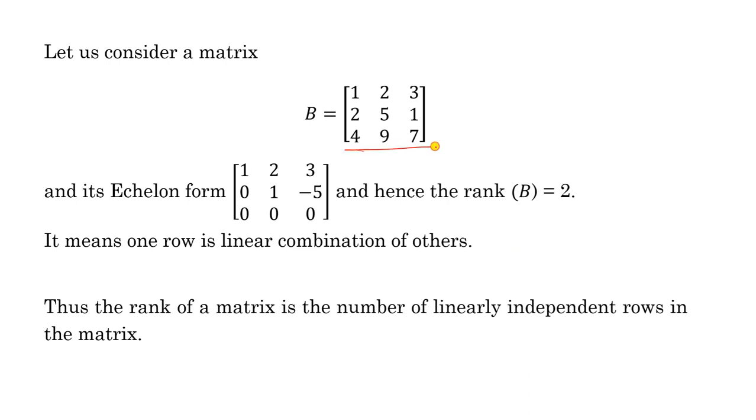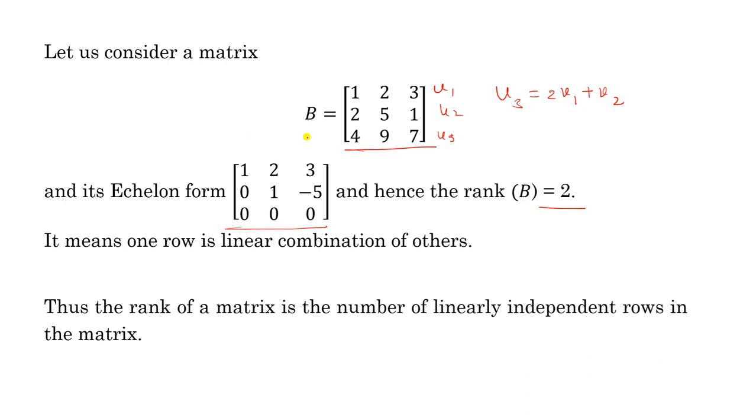Look at this other matrix. Its rank is 2. So suppose this is V1, V2, V3. Its rank is 2. It means the third row can be written as a linear combination of these two. How can we write V3? If you look at this V3, if you multiply V1 by 2 and add it to the second row, 2 plus 1, 2 plus 2, 4. So you can write it as 2V1 plus V2.